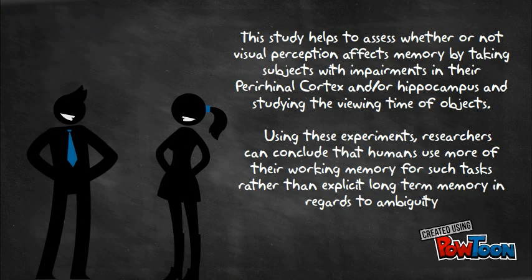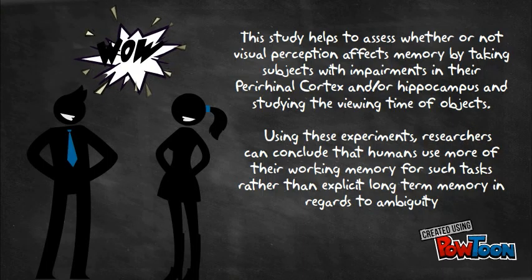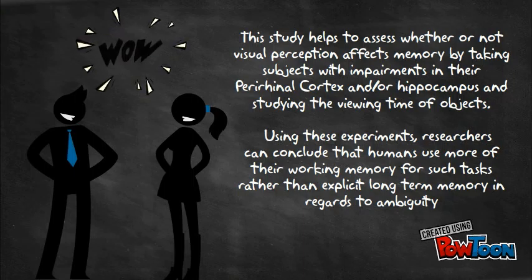This study helps to assess whether or not visual perception affects memory by taking subjects with impairments in their perirhinal cortex and/or hippocampus and studying the viewing time of objects. Using these experiments, researchers can conclude that humans use more of their working memory for such tasks rather than explicit long-term memory in regards to ambiguity.